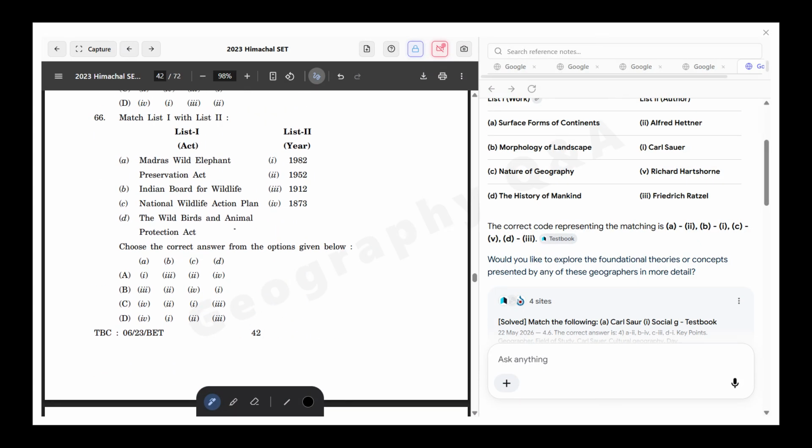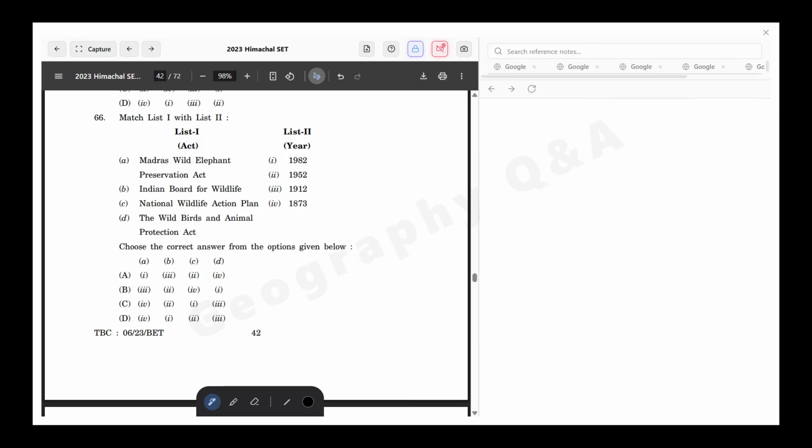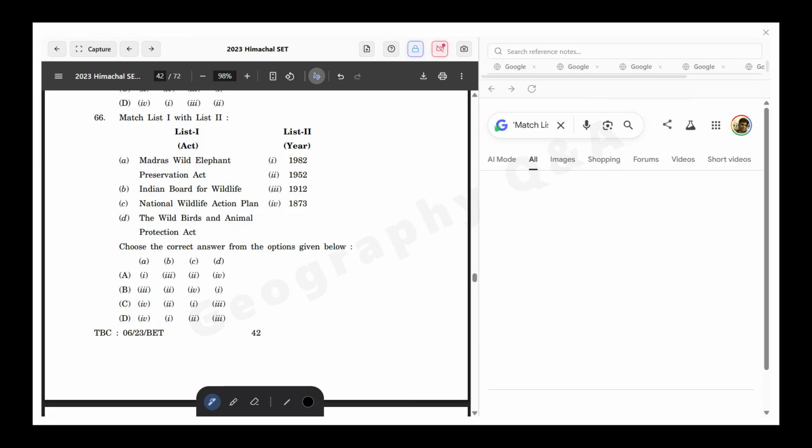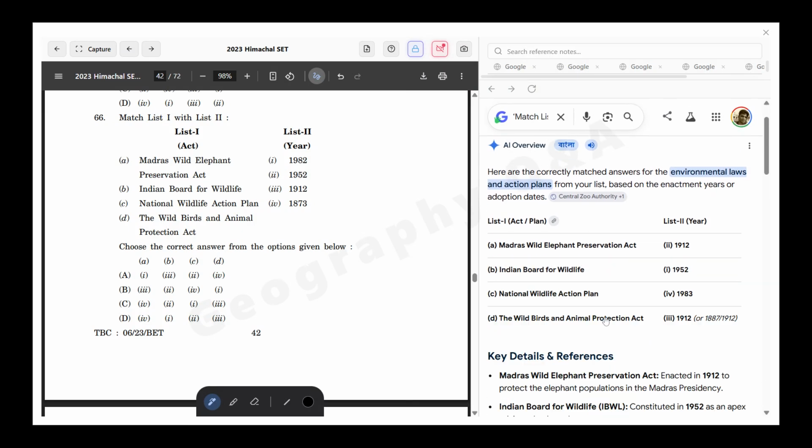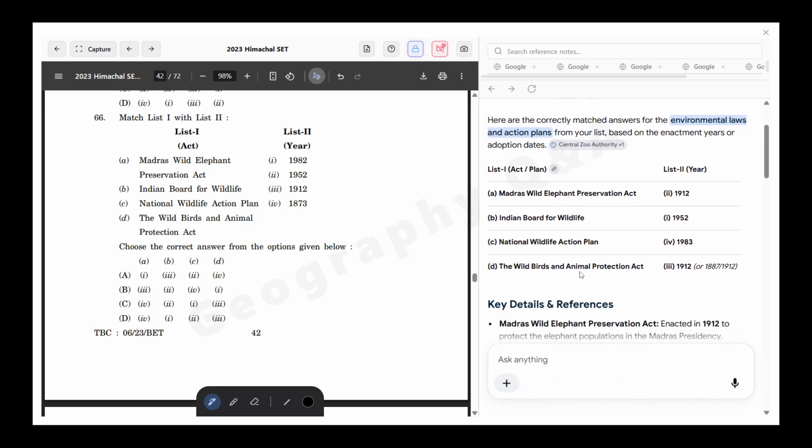Now the next is Act and Year. There are some acts and years to match in the list: Madras Wild Elephant Preservation Act, Indian Board for Wildlife, National Wildlife Action Plan, and the Wild Birds and Animal Protection Act. So the Madras Wild Elephant Preservation Act was in 1912, then the Indian Board for Wildlife 1952, National Wildlife Action Plan in 1983, and the Wild Birds and Animal Protection Act 1912.